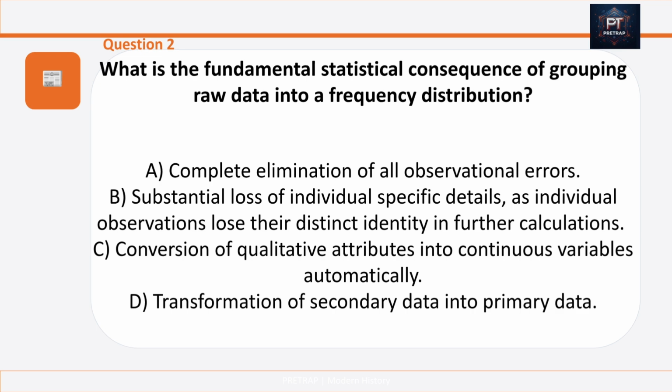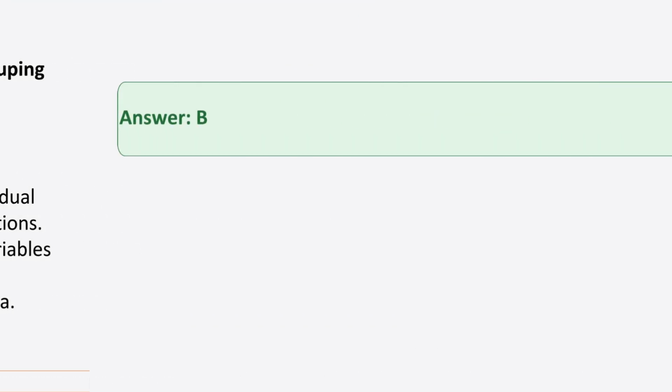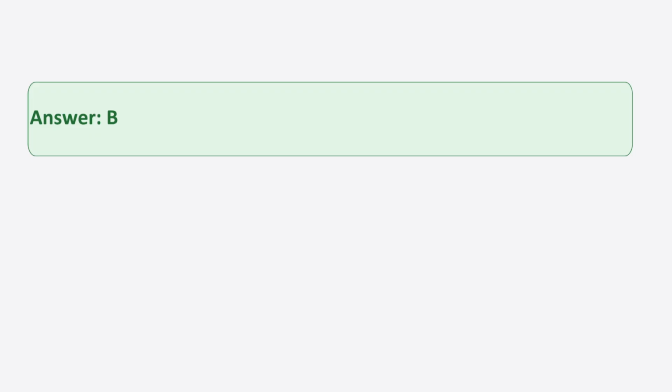Option C, conversion of qualitative attributes into continuous variables automatically. Option D, transformation of secondary data into primary data. And your answer is option B, substantial loss of individual specific details as individual observation lose their distinct identity in further calculations.